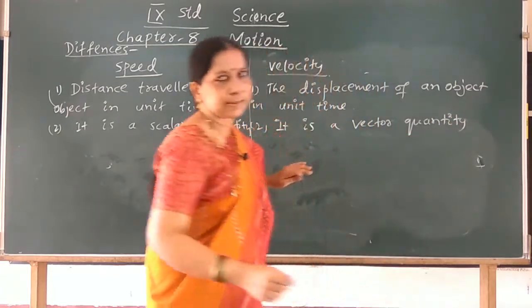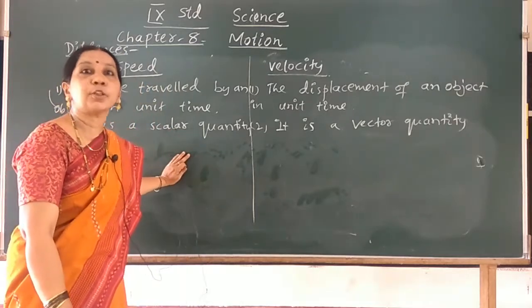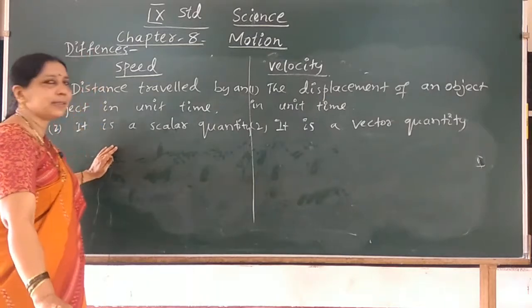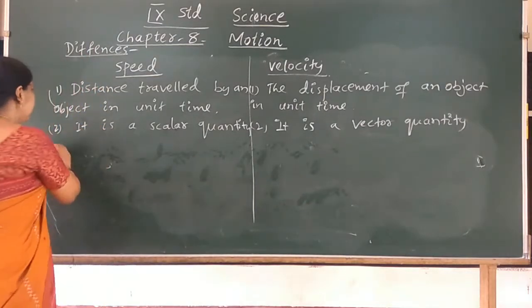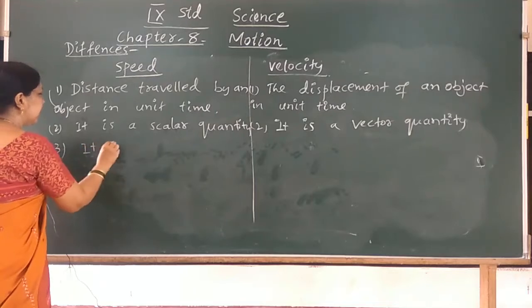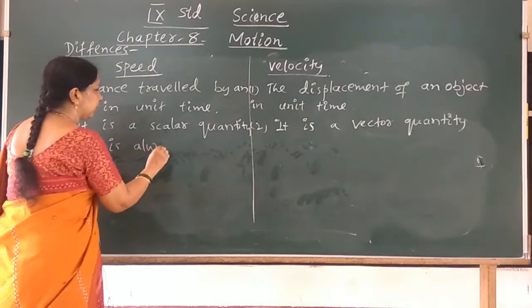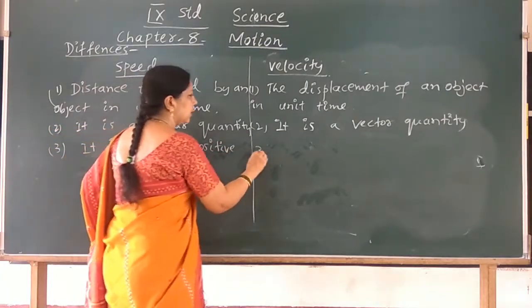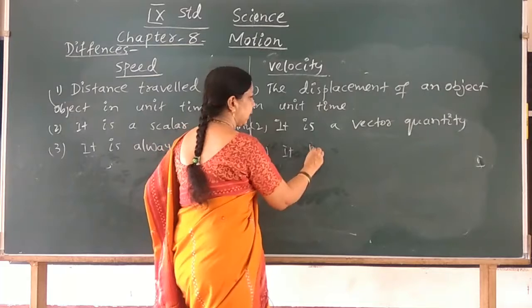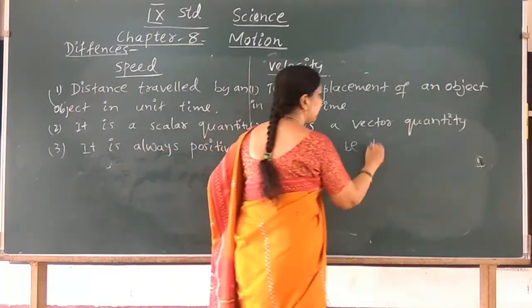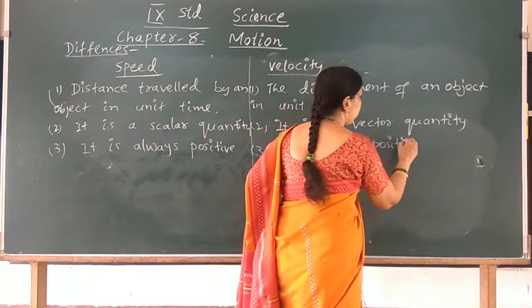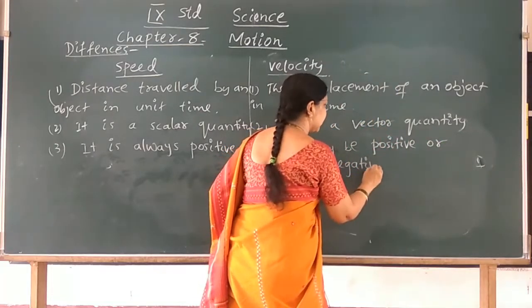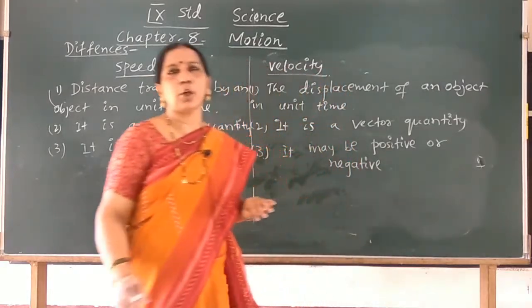And another difference is there. Speed is always positive. Velocity may be positive or negative. Speed cannot become negative. Remember, it is always positive, and velocity may be positive or negative. So these are the differences between speed and velocity.